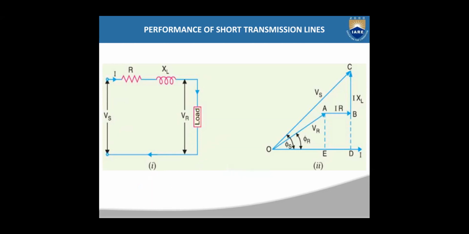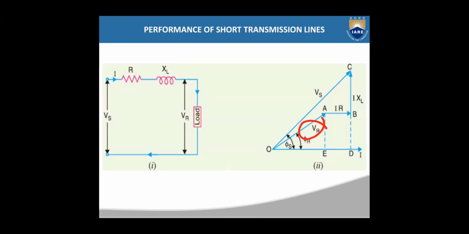From this equivalent circuit, you can draw the vector diagram by taking current I as the reference. So now current I is taken as the reference. What is the voltage? If you take the load to be inductive, then the voltage will be leading the current. So voltage VR will be leading I by an angle of phi r. This vector has an angle of phi r. So VR is leading the current I by an angle of phi r.